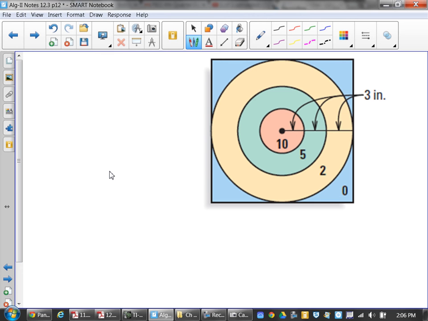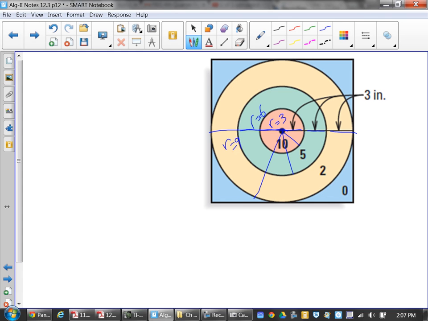Geometric probability of bullseye. Each one of these pieces, these arrows are showing that this much is 3, this much would be 6, and this much would be 9. Each individual part is 3. That gives me a radius of 3 here. This one has a radius of 6, and that one has a radius of 9.